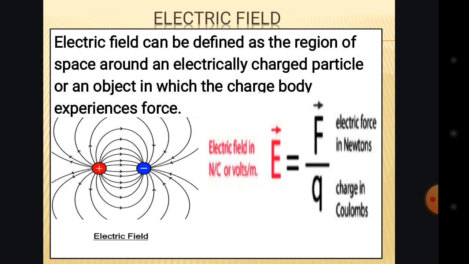It will experience a force on that object, and those forces come from these two terminals, the positive charge particle and the negative charge particle. So the formula that you are seeing is normally the formula of the electric field. And the SI unit of the electric field is Newton per Coulomb, or